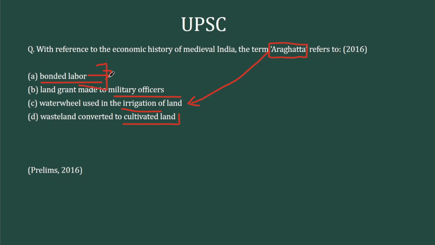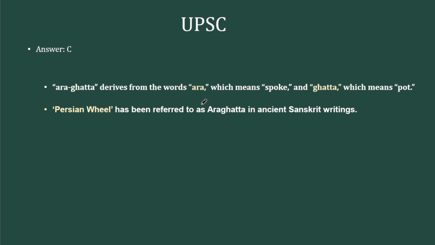This term can be eliminated because we know what Vishti means. And this term has several other terminologies in medieval India. So this also can be eliminated. If you don't know the last option, it will be a 50-50 one. Otherwise, it's a straight pick. So this Aragatta, Ara means spoke and Gatta means pot. And this term is used in India for the Persian wheel.